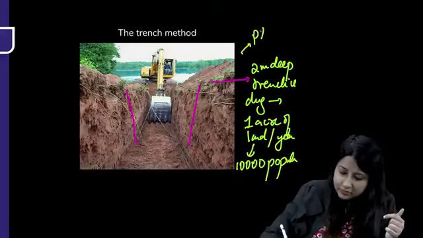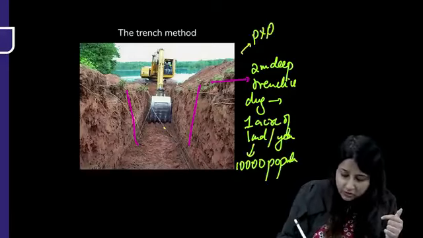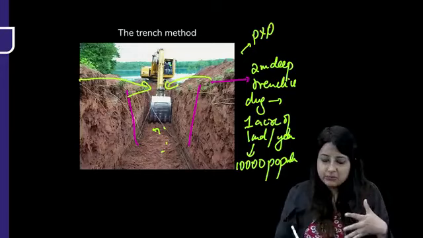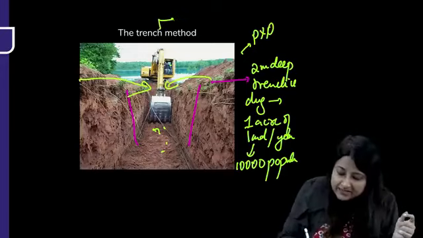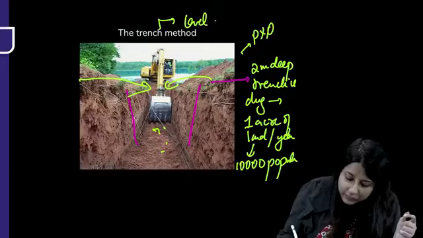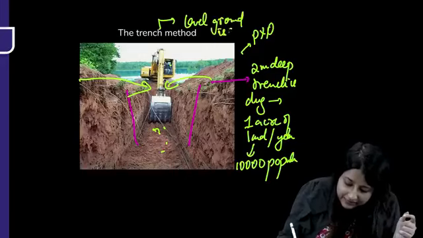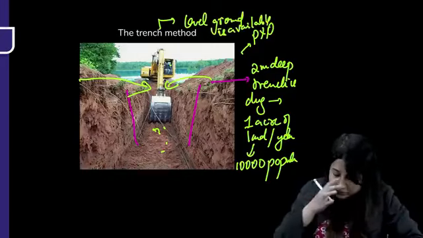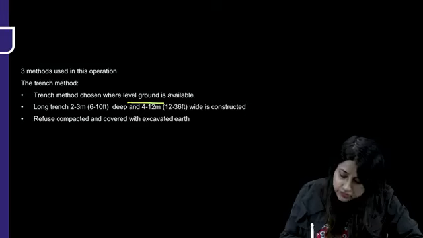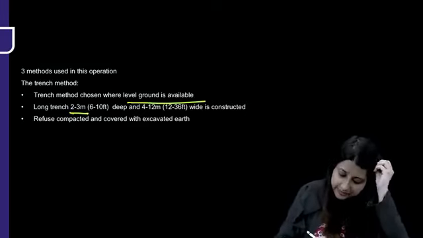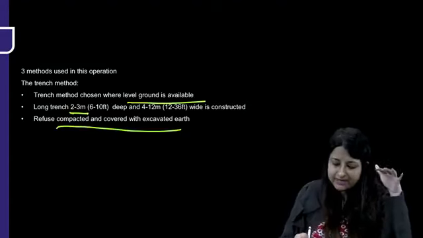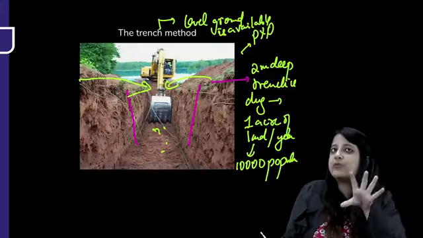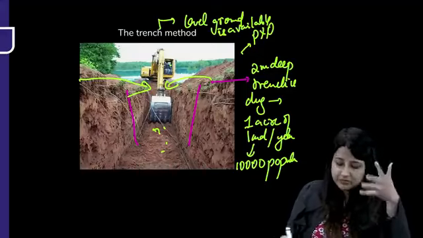This is a PYQ. So we dig a trench, we put all the solid waste inside, then we cover and compact it with the excavated earth. Where do you practice the trench method? Wherever level ground is available, meaning a plain ground is available, we'll dig a trench. The trench method is chosen where level ground is available, 2 to 3 meters deep and wide, refuse compacted and covered with earth. Inside this, the process of anaerobic digestion and aerobic oxidation takes place.